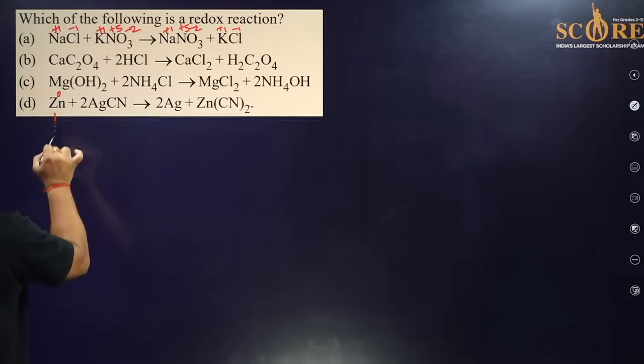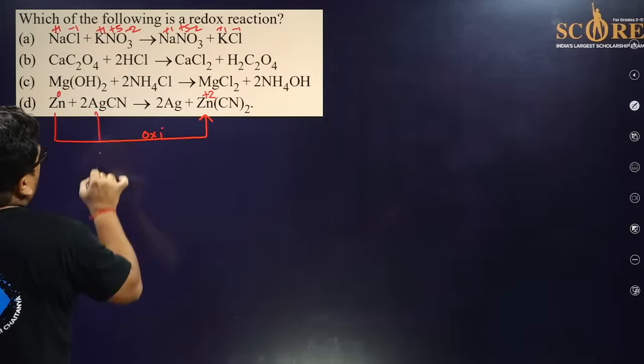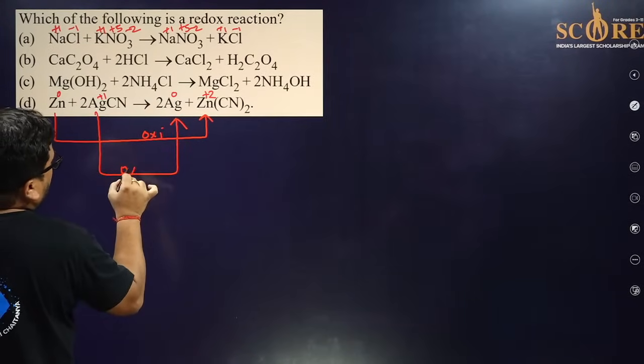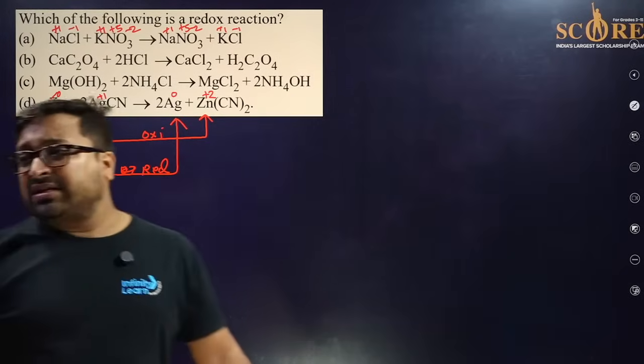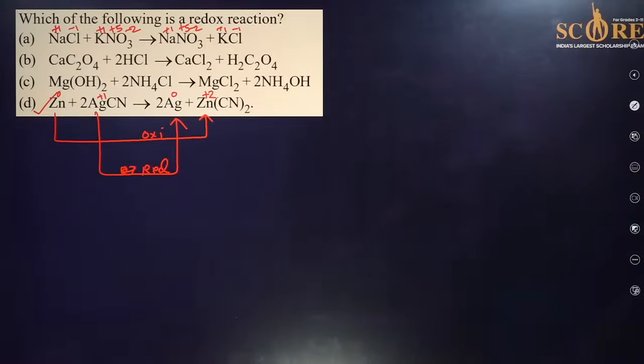Zinc is going from 0 to +2, so this is oxidation. Silver is going from +1 to 0, so this is reduction. So only D should be the right answer because it is a redox reaction. All okay, Nivas? Very simple question.